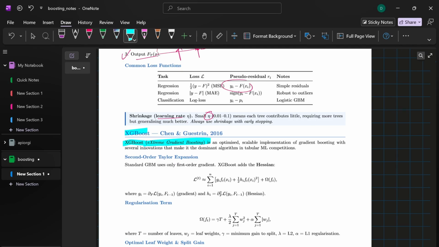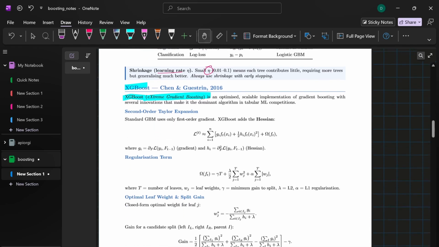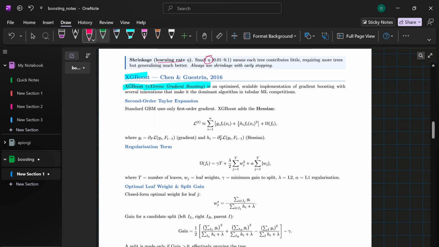Okay, so what happens here is XGBoost utilizes a second order Taylor expansion of the loss function. So it's basically similar to the previous one, but to get it to an extreme level and at a high speed, we use this second order Taylor expansion of the loss function. This means that it calculates both the first derivative, the gradient, and the second derivative, which can be shown by H.